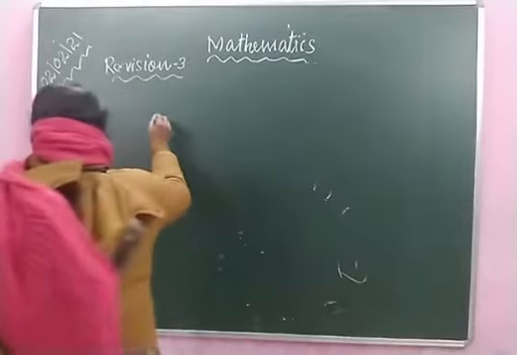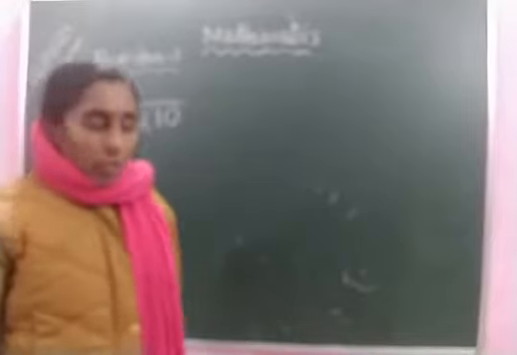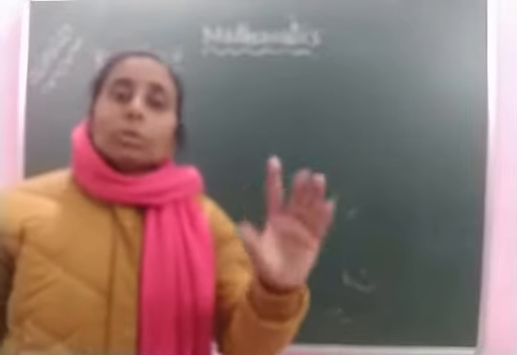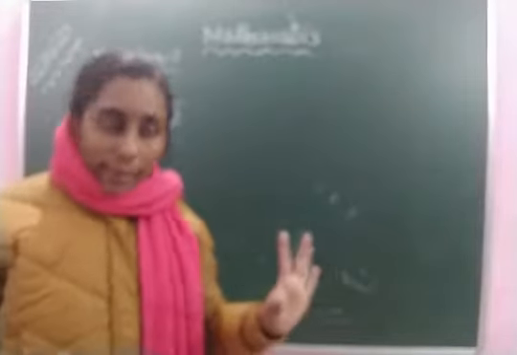I am going to do here first 2-digit and 3-digit numbers by 1-digit number. Already we have revised. Now 210 divided by 7. Here first we have to choose one number for the dividend. But here this 2 is smaller than 7. There is no 7 in 2, or we cannot divide 2 by 7, because 2 is smaller than 7.